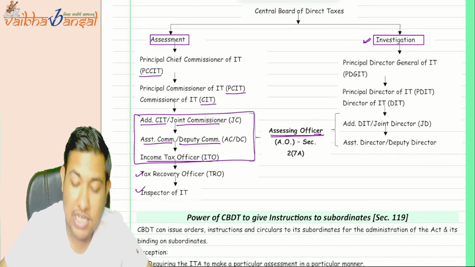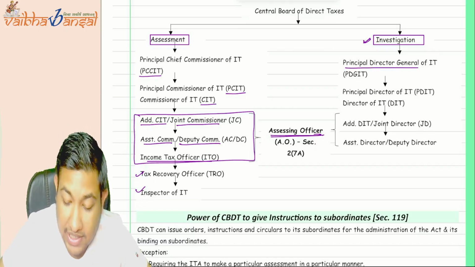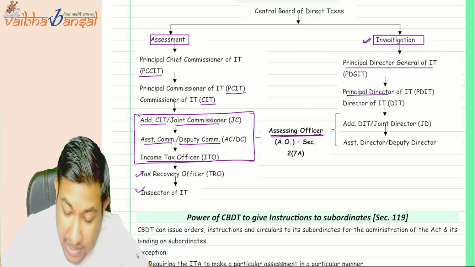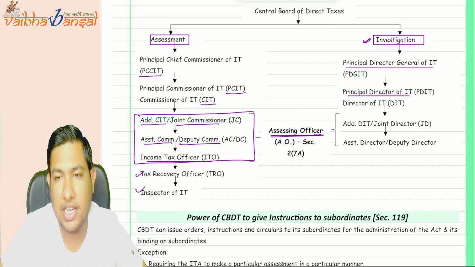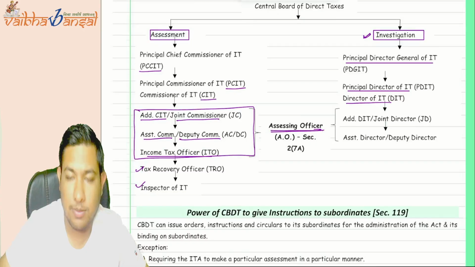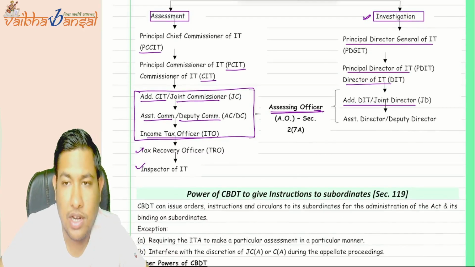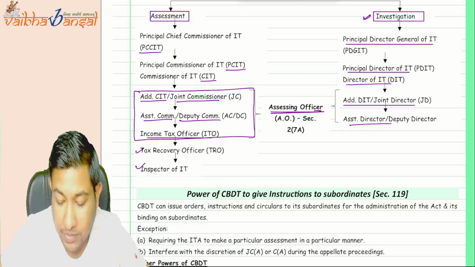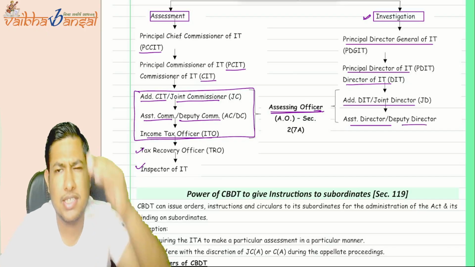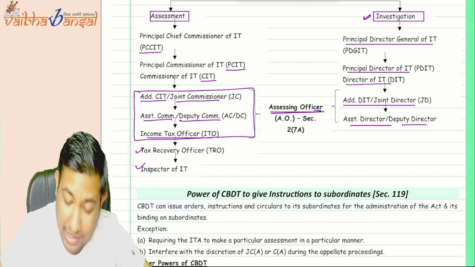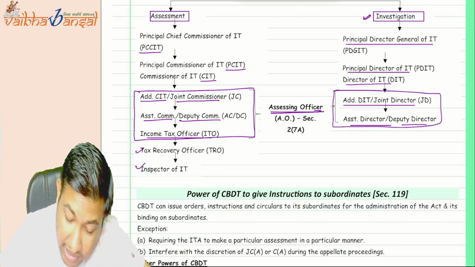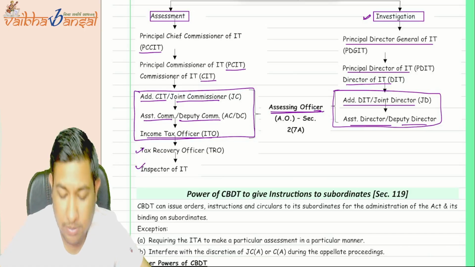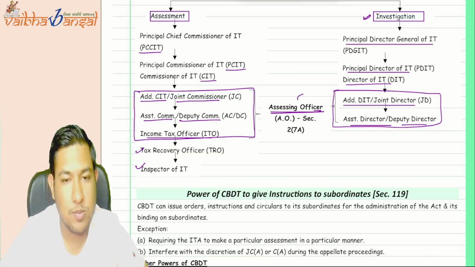And in the investigation wing, there are principal director general of income tax, principal director of income tax, or director of income tax, or additional director, or assistant director or deputy director. This is the hierarchy that you need to just know. And in this, the additional director, joint director, assistant director, or deputy director are termed as assessing officer for this particular purpose.